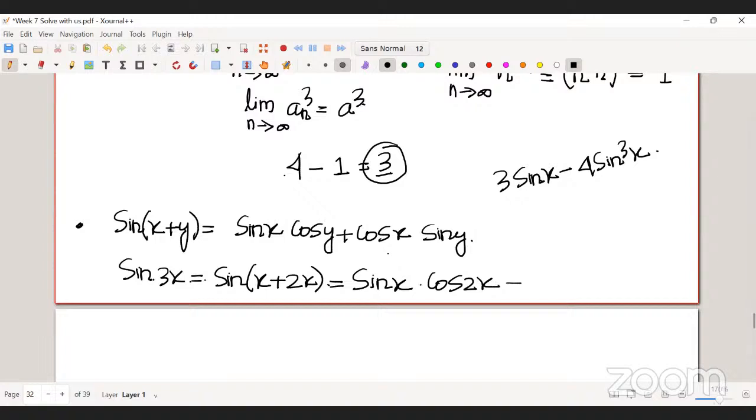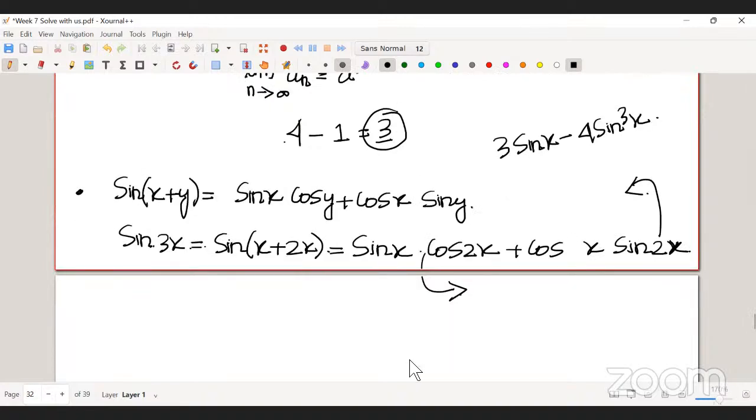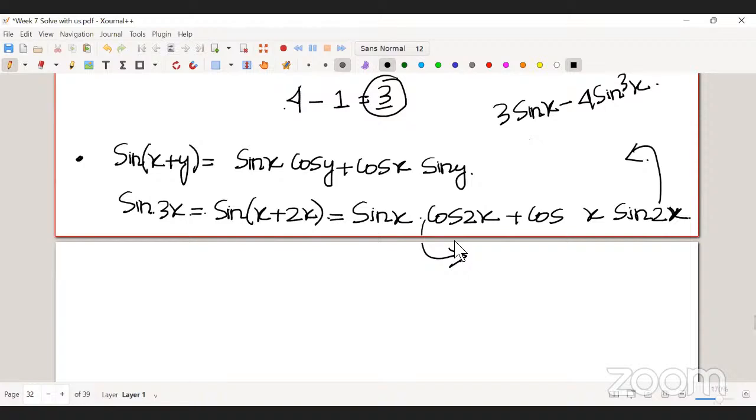Then you again need to split cos 2x and sine 2x. We substitute the cos 2x formula over here and the sine 2x formula over there. Got it. Then the next one also will be solved.